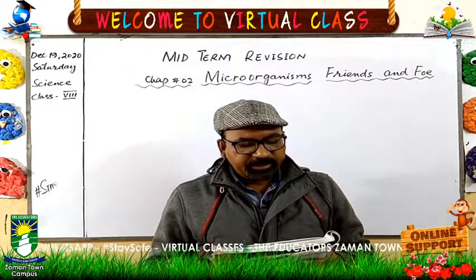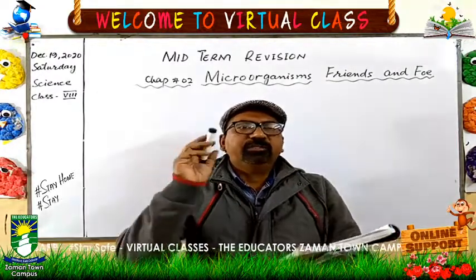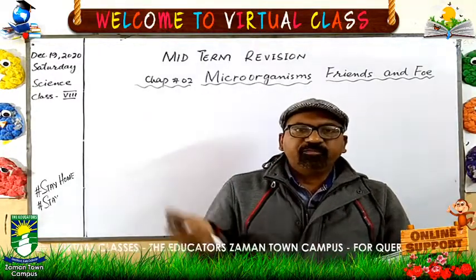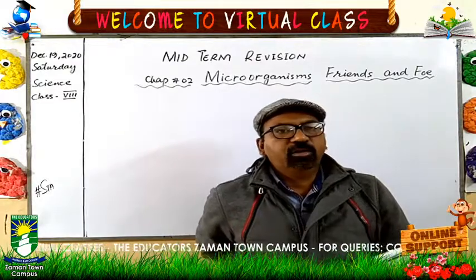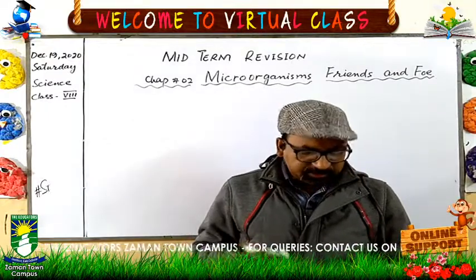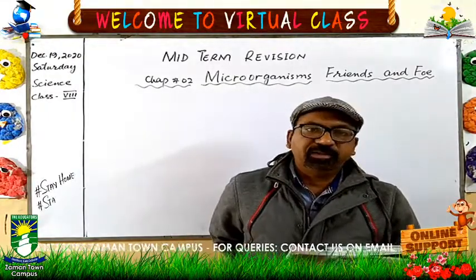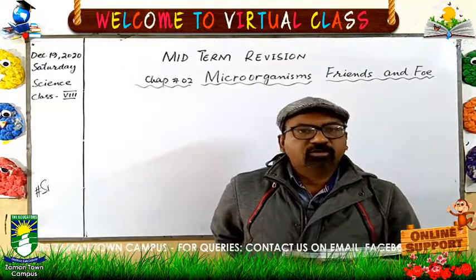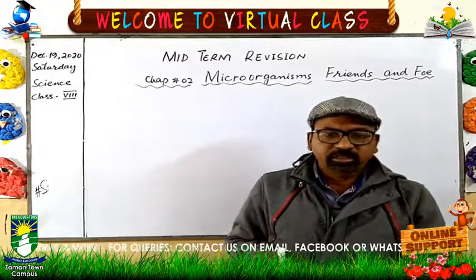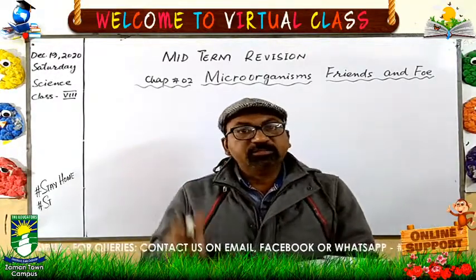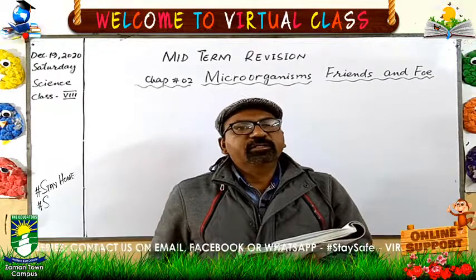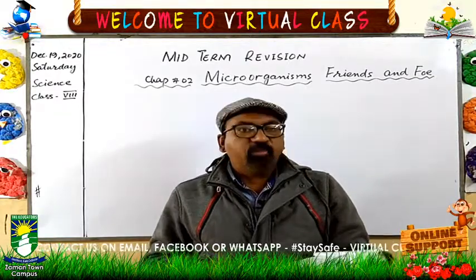And harmful bacteria, there are also all the pathogens. Pathogens are the microorganisms or the bacteria which can cause diseases. There are a lot of diseases which can be caused by the bacteria, and these are mentioned at the page number 17. Harmful bacteria, you people will read that what are the diseases caused by bacteria, because it's a lengthy chapter and we will have to discuss a lot of other things. So I'm not going to tell you about the diseases, but they can cause different diseases and they spoil the different things.